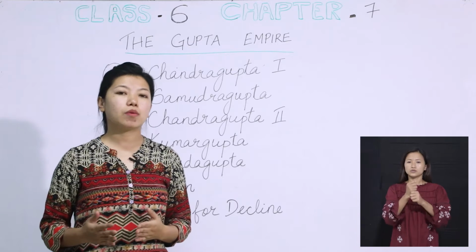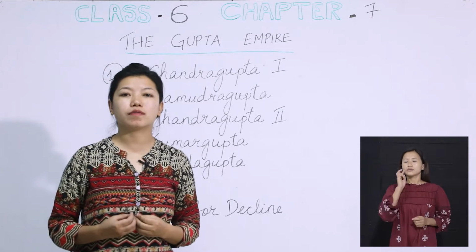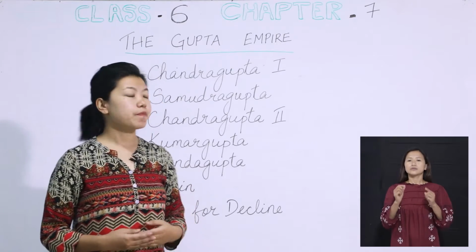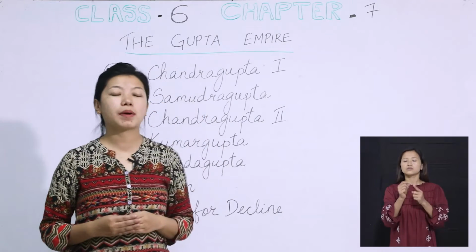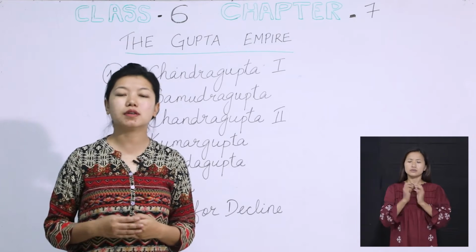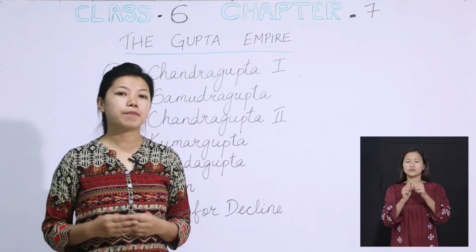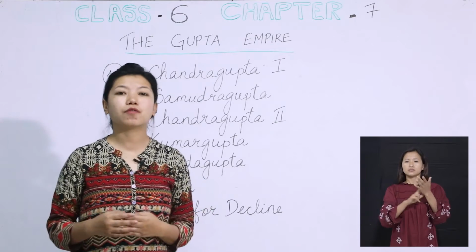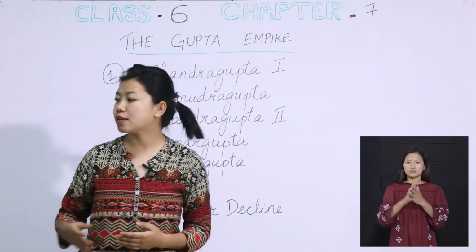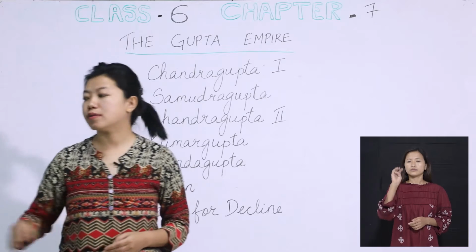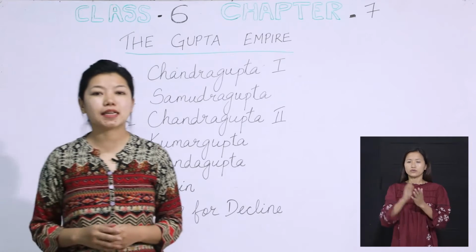So Chandragupta I was the founder of the Gupta dynasty, that is the Gupta Empire. Now here, this Gupta Empire is considered as one of the greatest dynasties of Indian history, alright? Because this dynasty existed for 200 years, that is from 320 to 540 AD, alright?